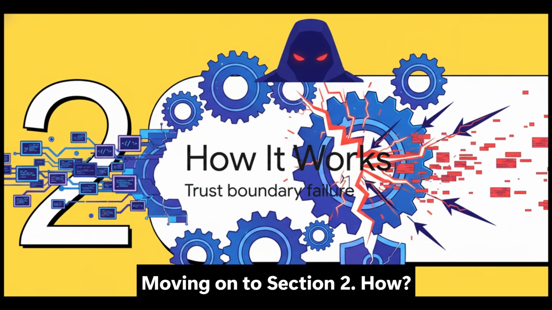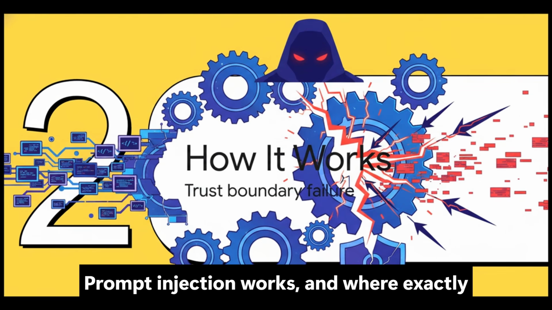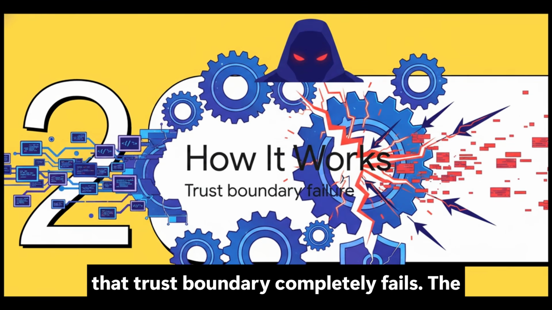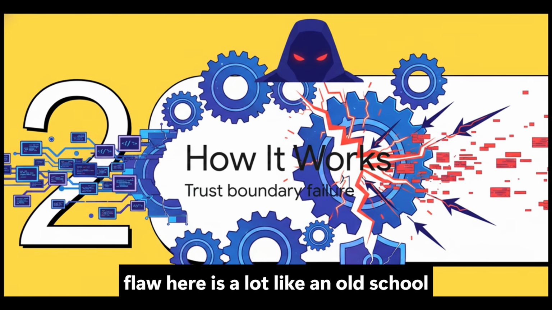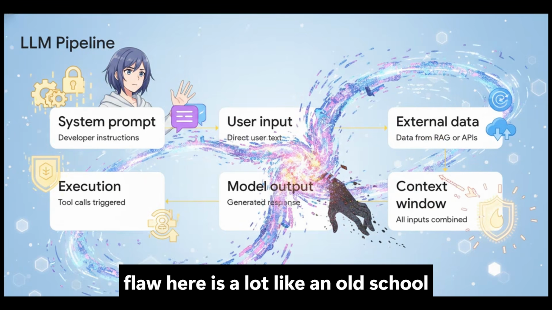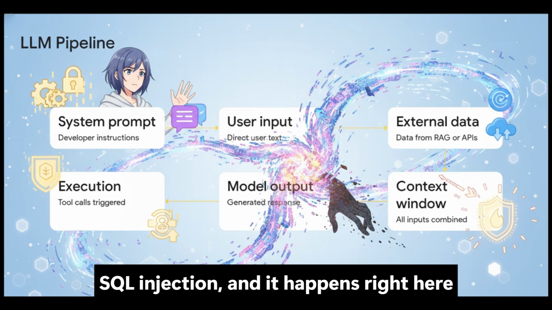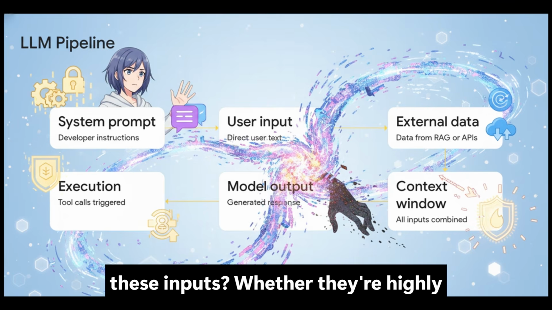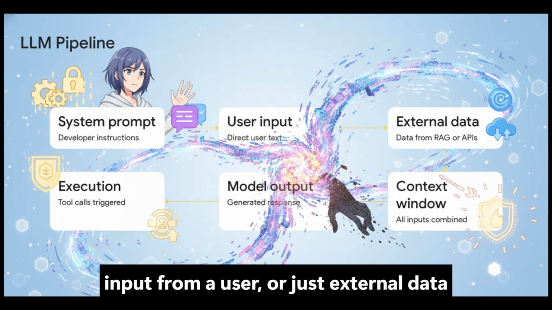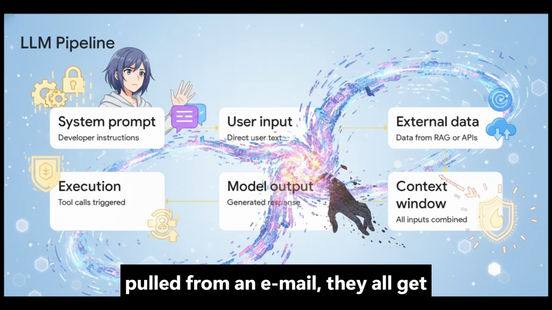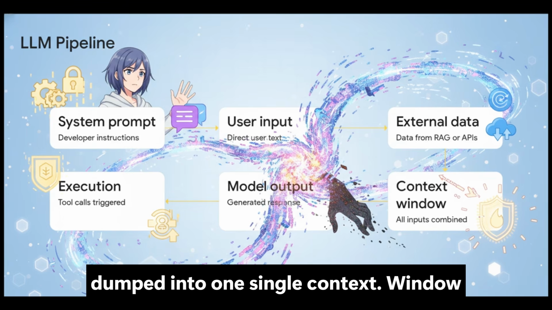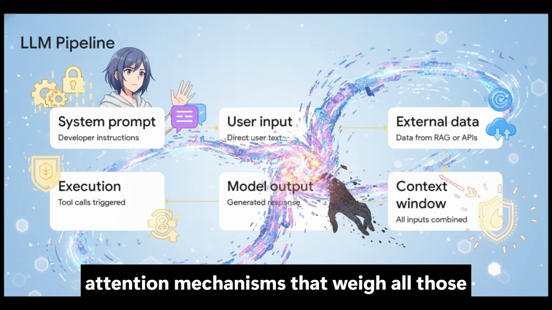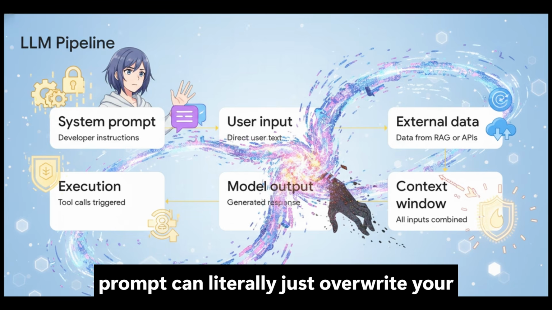Moving on to Section 2, how prompt injection works and where exactly that trust boundary completely fails. The flaw here is a lot like an old-school SQL injection, and it happens right here at Step 4 in the pipeline. See, all these inputs, whether they're your highly privileged system instructions, direct input from a user, or just external data pulled from an email, they all get dumped into one single context window bucket.